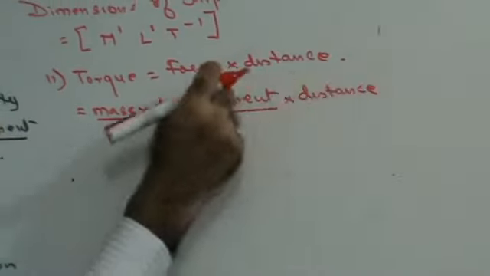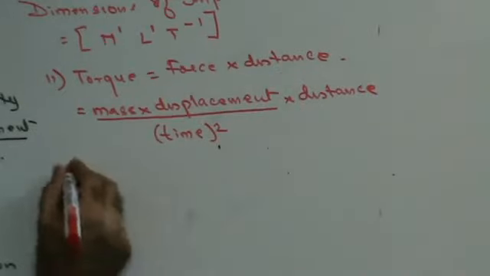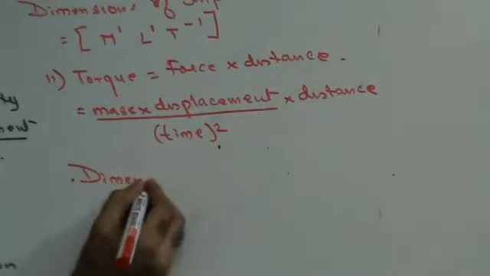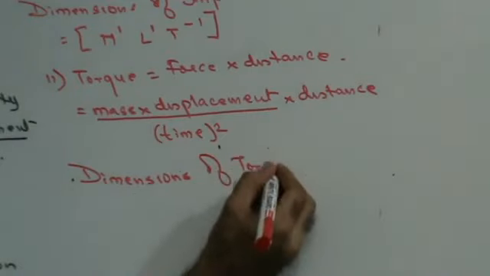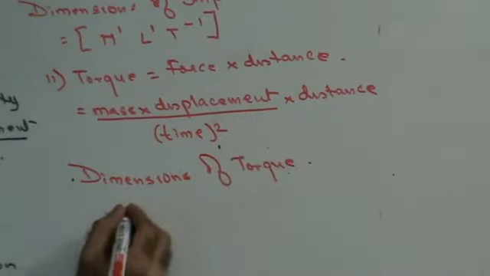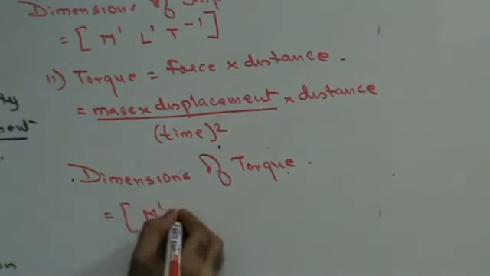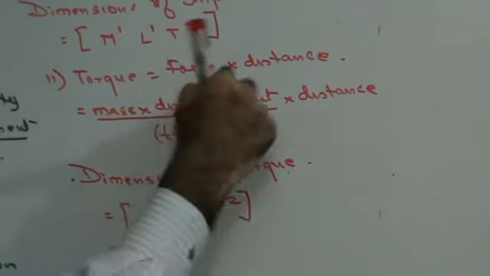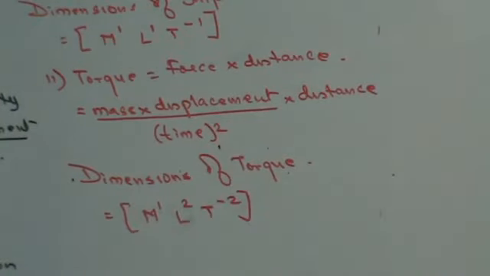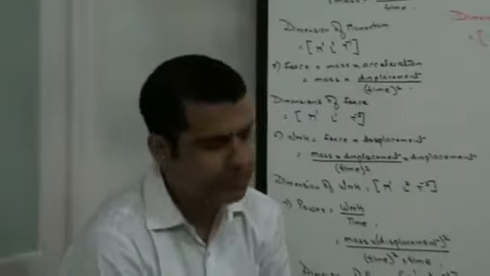That means you are going to be measuring distance twice. So the dimensions of torque will be M1, L2, T-2. Why L2? Because length is measured twice here. So this is how to find out dimension, and these are the dimensions of certain physical quantities. Fine, do we get this?